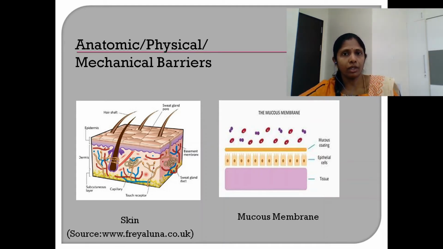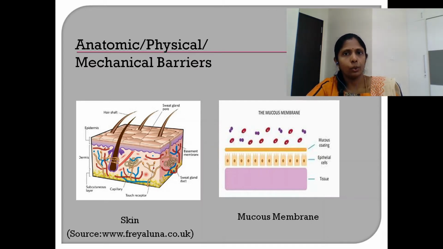This outermost layer of the epidermis comprises tightly packed dead cells, which are again coated by a waterproof keratin layer. This thick keratin layer and the dead cells are almost impossible for microbes to penetrate. That means intact skin itself is a major barrier to the entry of pathogens.